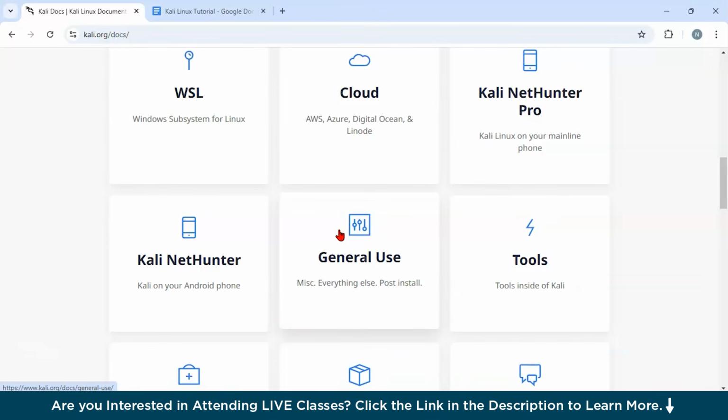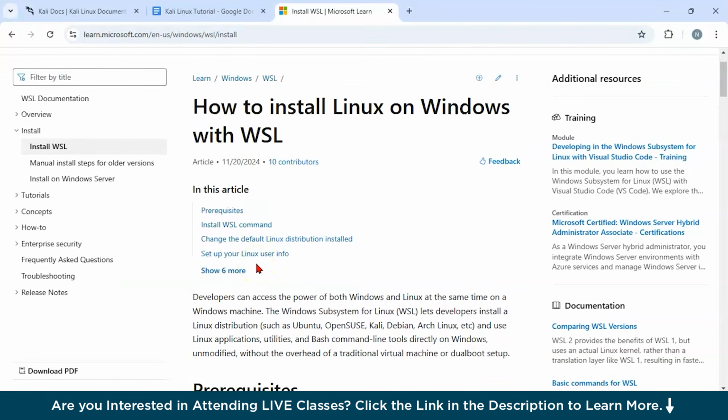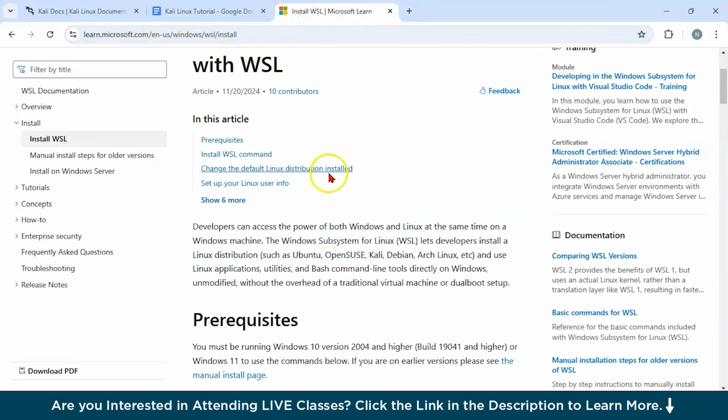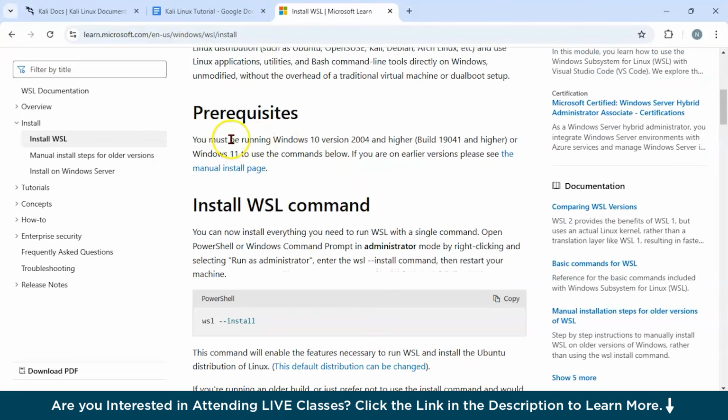Now, let us move ahead and try to understand some of the common commands of Kali Linux. But before that, let us learn how to install this on Windows. Before installing Kali Linux, I want you to make sure that you have Windows Subsystem for Linux installed on your system. If not, you can navigate to this website, which is Installing WSL. You will get a Microsoft official website, and in this you could see there are certain prerequisites. Suppose you're using the Windows 11 operating system, the version should be higher than 10.